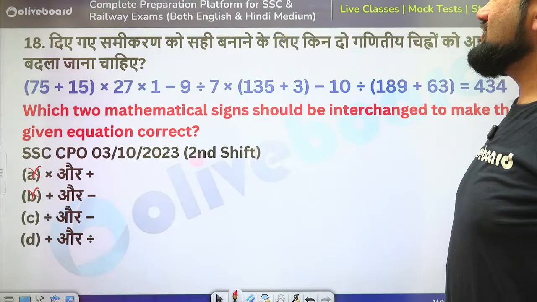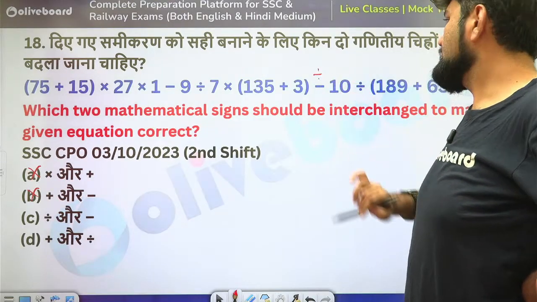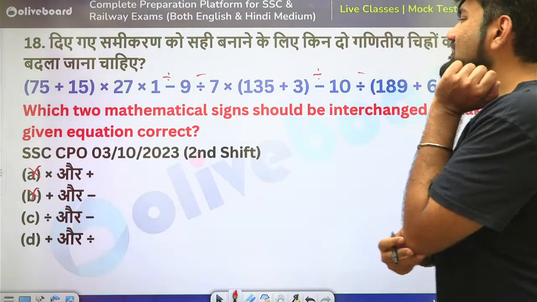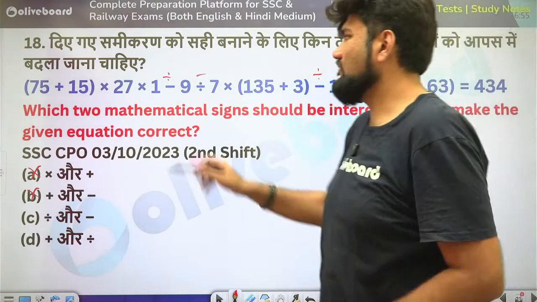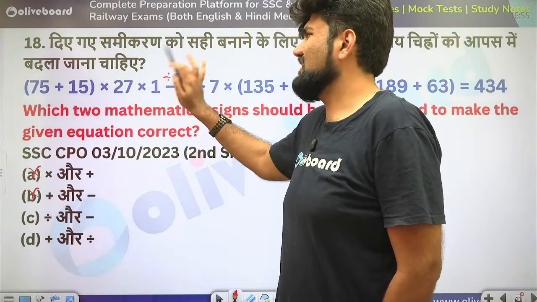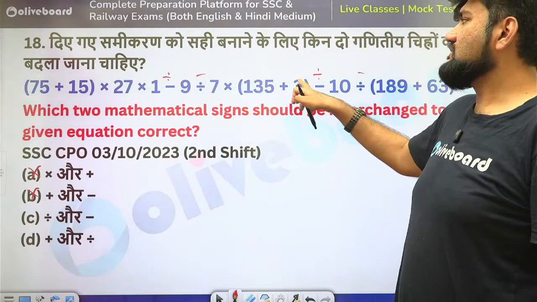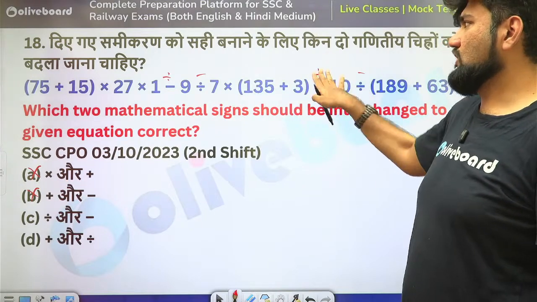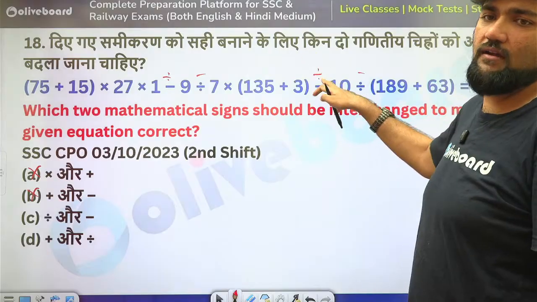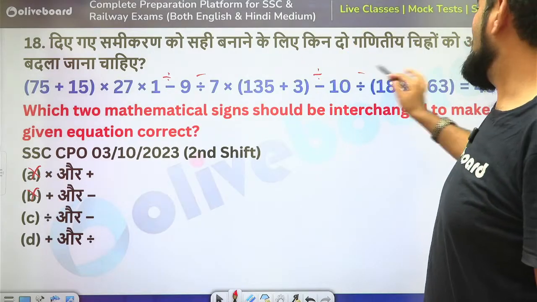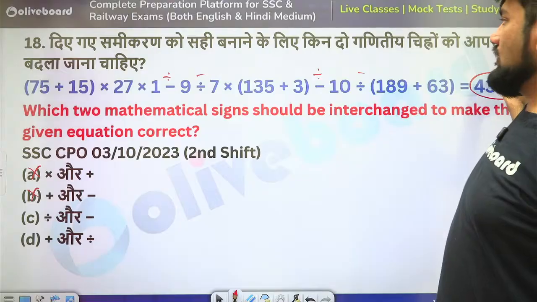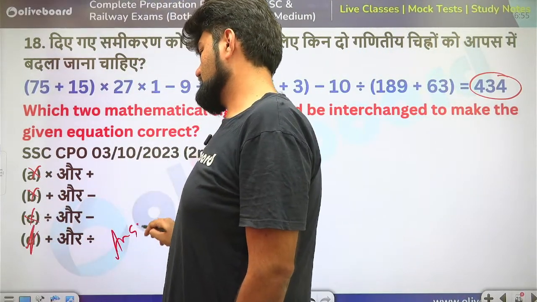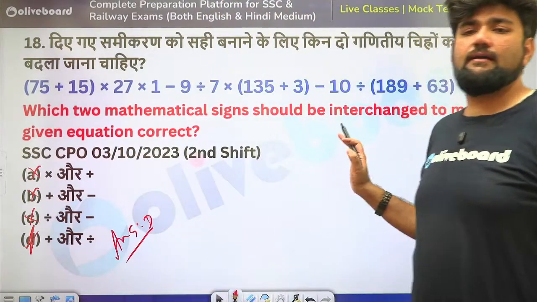Okay. Now if I change divide and minus, so divide will be here. Now if I change divide and minus, I am still okay. 1 divided by 9, 9 into 27. This is still 3. It's still okay. But here 135 plus 3 is 138. Okay, 138 divided by 10, because by BODMAS I'll have to do this first. 138 is not divisible by 10, it is 13.8. It is still giving me a decimal as my answer, whereas I need an integer here. So this divide and minus is also not my correct answer. So again, I'm only left with divide and plus. Mark it and move ahead.